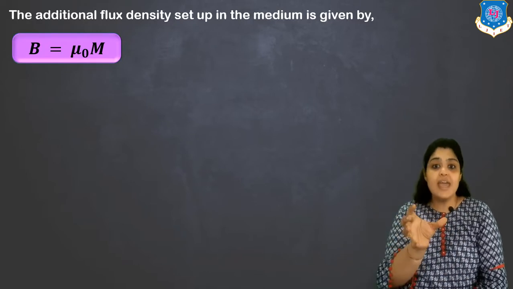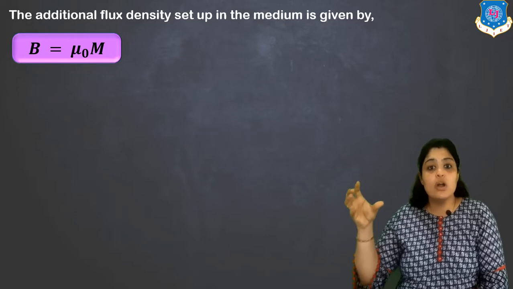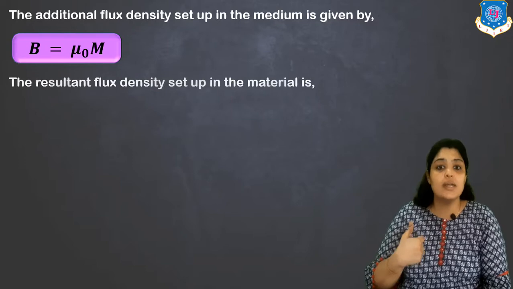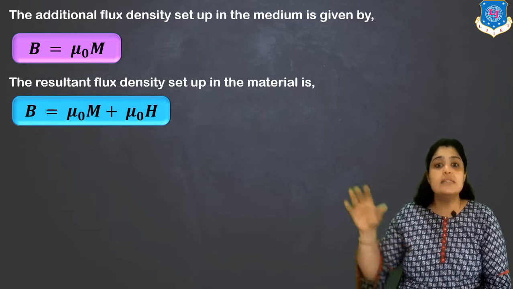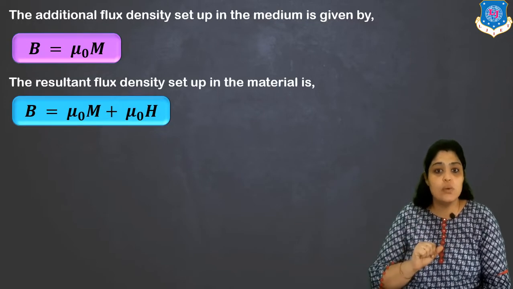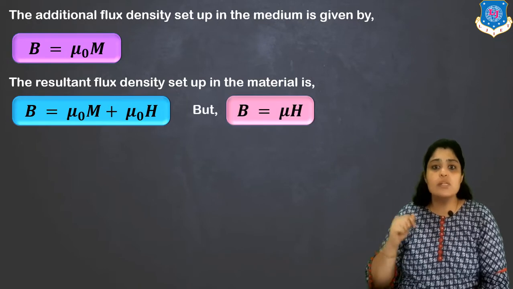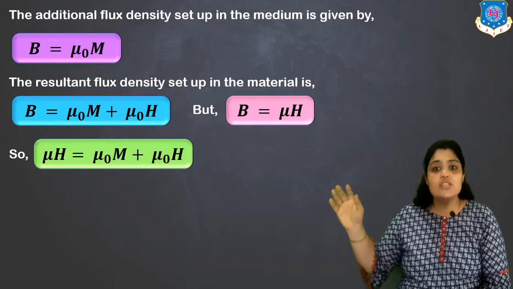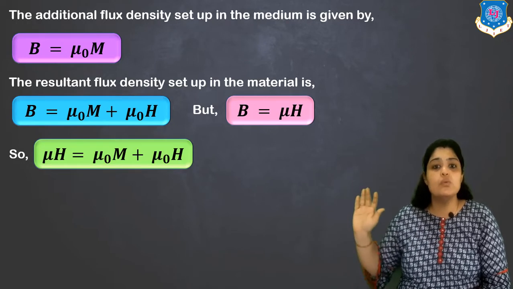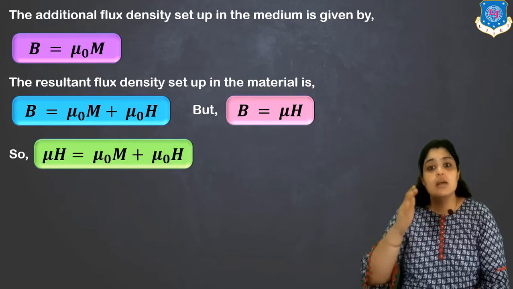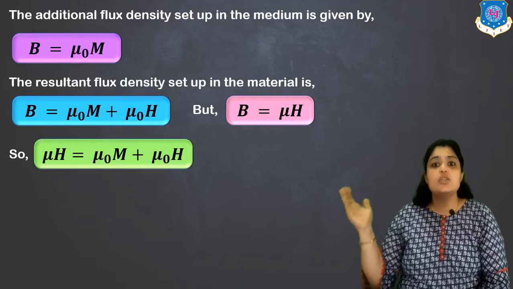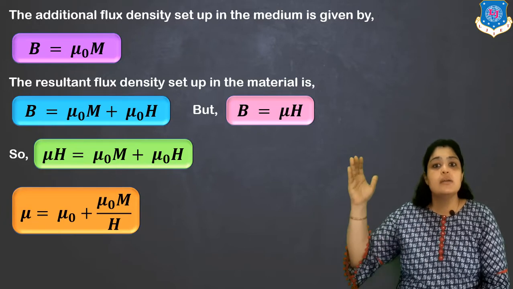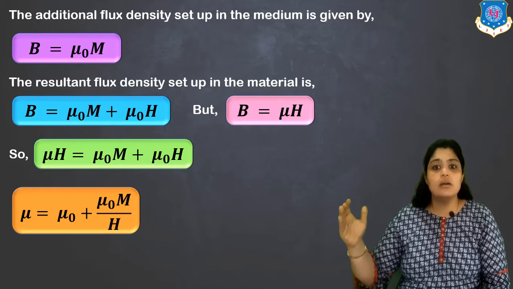So because of air, it was B is equal to mu naught H, and because of the additional material, it is B is equal to mu naught M. So the resultant flux density will be mu naught M plus mu naught H. Now we know that B is equal to mu H. So I'll compare these two equations and I will get mu H is equal to mu naught M plus mu naught H. I just take H to the other side. So mu is equal to mu naught plus mu naught M upon H.